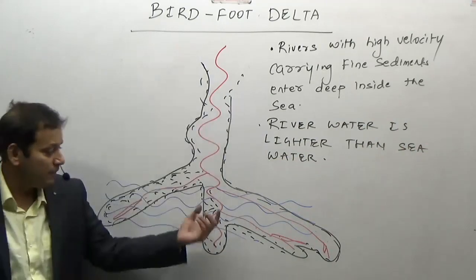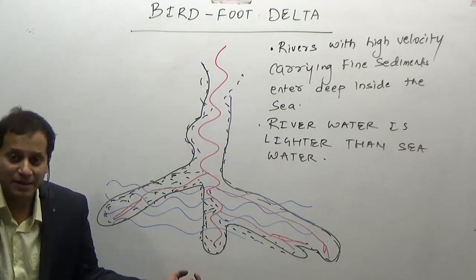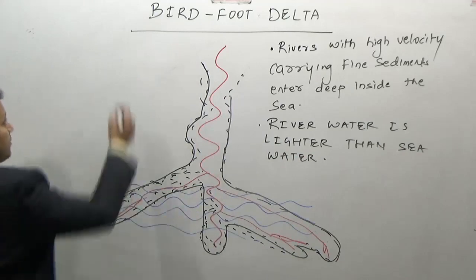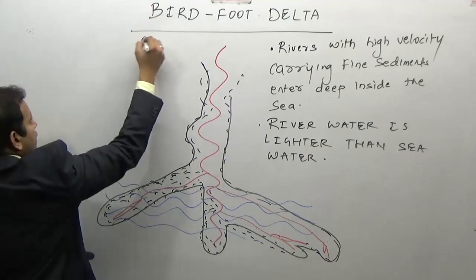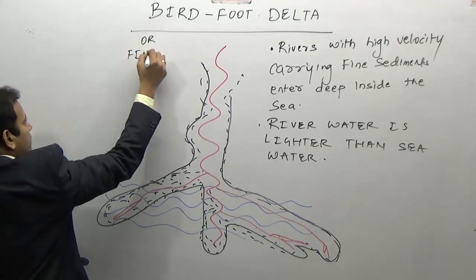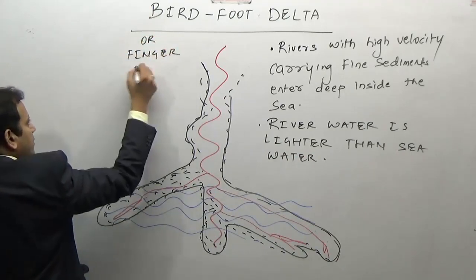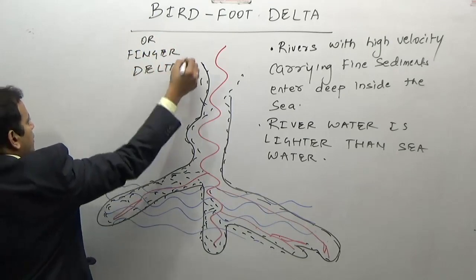That is, it goes deep and then starts depositing the sediments. Such a delta is known as a bird foot delta or finger delta.